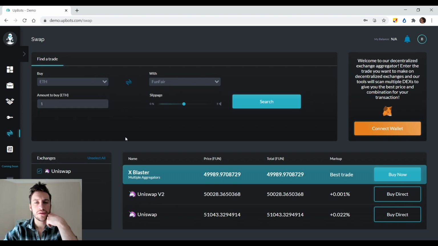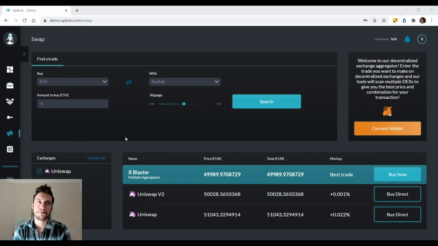But basically what you could do with this, and of course this is not financial advice, is there are really two ways that you could use this platform for free. The first way is you want to buy a token anyway. You're looking for the cheapest price, which you should be. If you're going to invest in a token on Uniswap because you think it's going to rise in price, you probably should do some research to get the best possible price before you swap in and get the token.